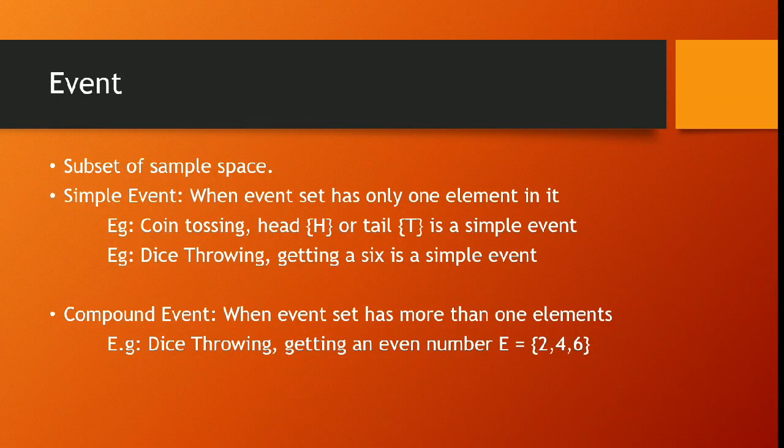Compound event. When an event has more than one element, then it is a compound event. Example, while throwing a die, if you take an event to be occurrence of an even number, then E will contain three elements, 2, 4 and 6. Hence it is a compound event.